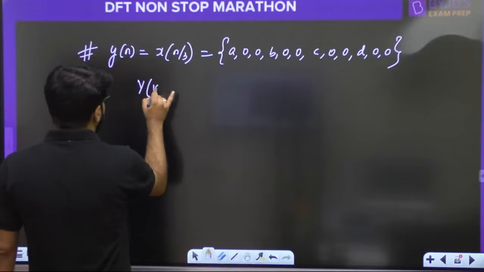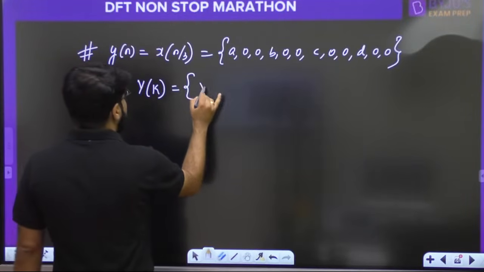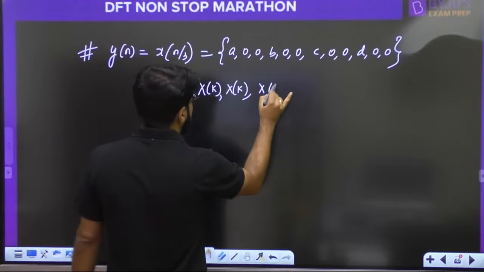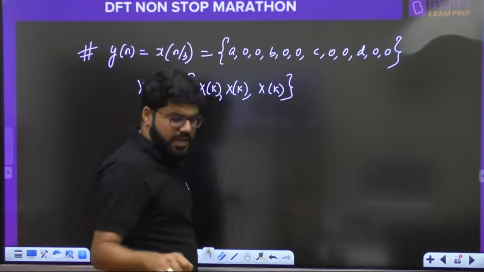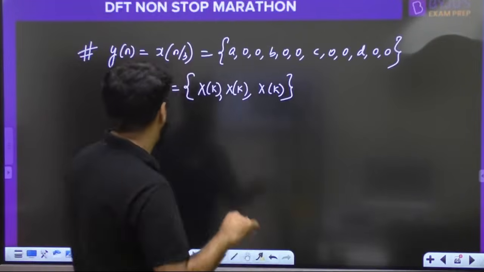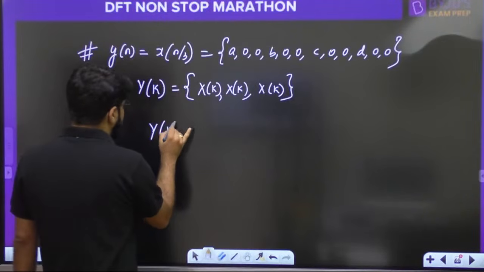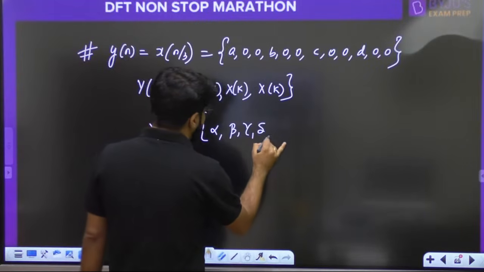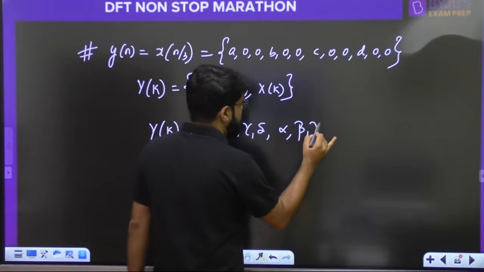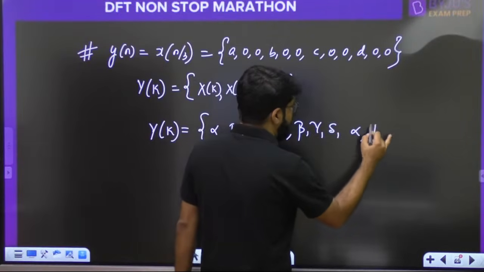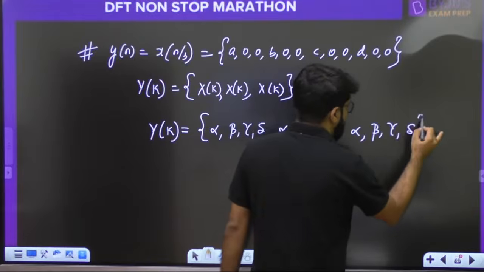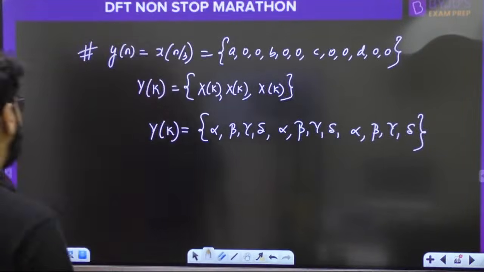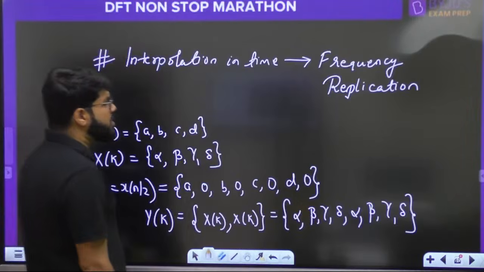Then what is Y[k]? X[n/3], so 3 times replica of X[k] is coming up, right? So what is Y[k]? Alpha, beta, gamma, delta, alpha, beta, gamma, delta, alpha, beta, gamma, delta. 3 times replication, okay? So that is what is the interpolation property, you must remember.